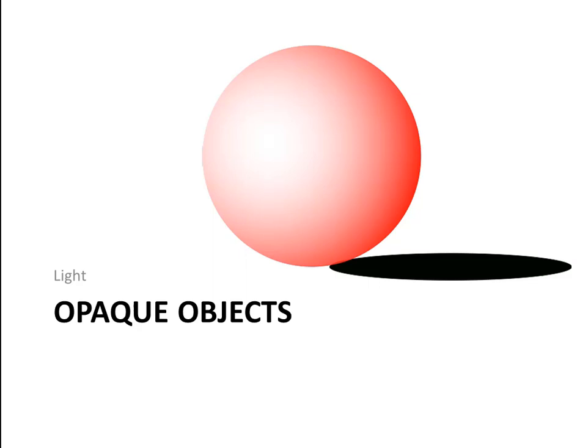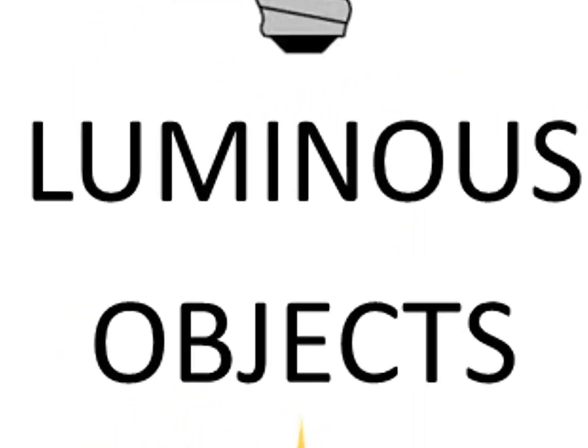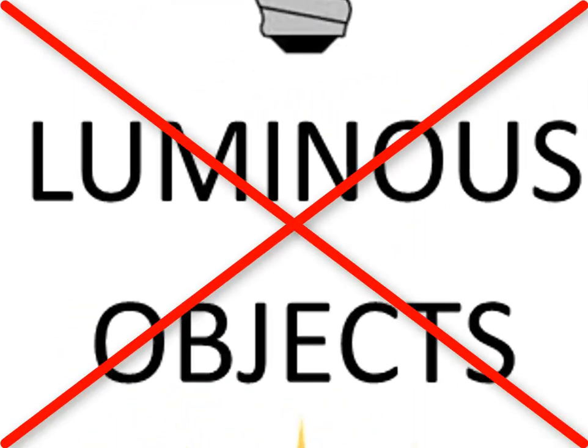This ball is an opaque object. We are also opaque objects. What does this mean? There are two things which an opaque object cannot do. The first thing is, an opaque object is not a luminous object.